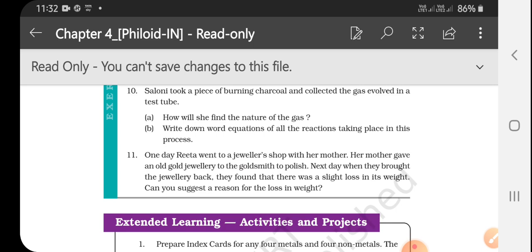What is the answer? We know that gold is a very non-reactive metal. It cannot dissolve in water, it can be dissolved only in very strong acid. So when it is polished or washed in acid solution, during this process some gold dissolves in the acid. That is why some of the metal gets dissolved, so that we feel the weight is less than the previous one. This is the cause of the loss of gold from the jewelry.